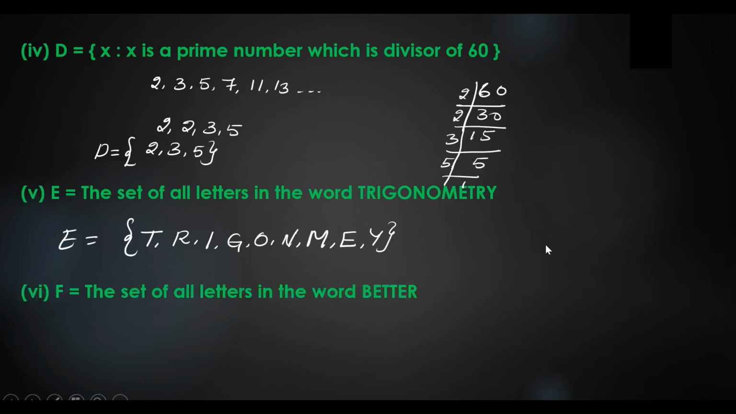Okay. Going to the next question. F is equal to the set of all letters. So we can write F is equal to set of B, and the second one is, what is the second one? E, and what is the third one? T, comma, R. This is the set we are having. Okay. Let's go to next question.